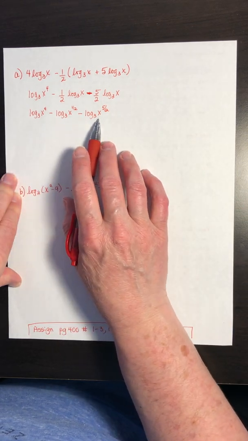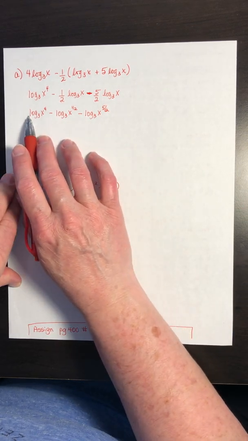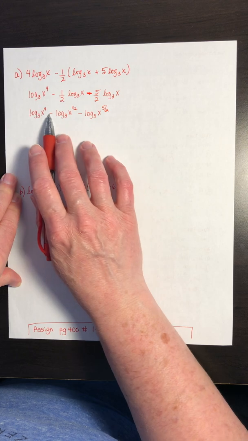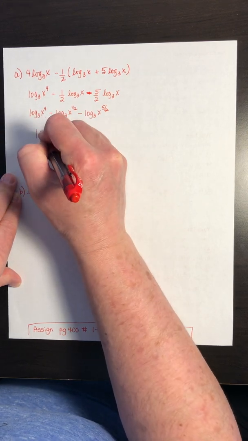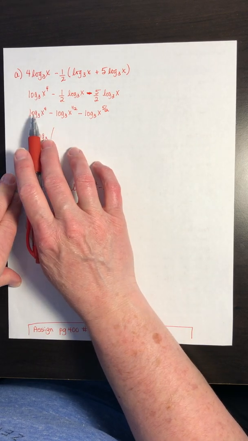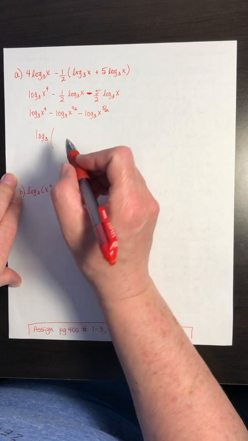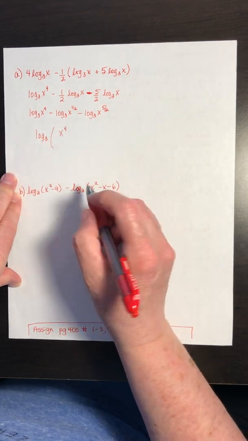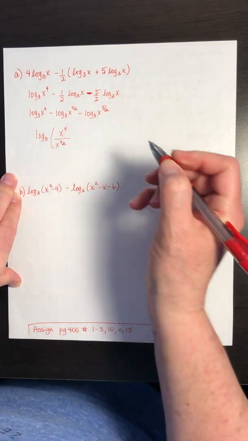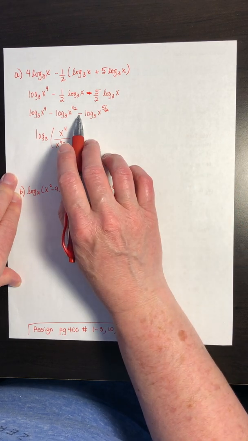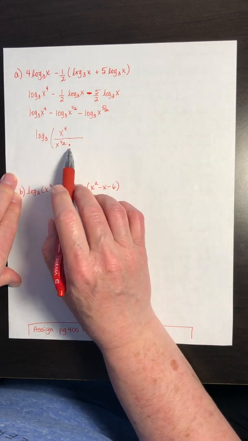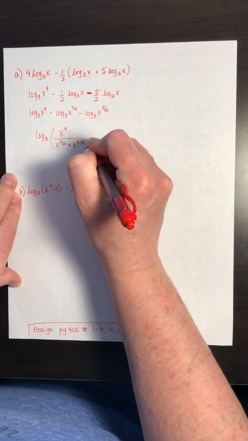So now when I take a look at this, 3 individual log terms, no numbers multiplied out the front. I can simplify this using the quotient rule. I see a bunch of subtracting signs, which means that when I go to write it as a single log in base 3, the x to the power of 4, and I guess you can think of it this way, there's like a positive sign out the front, so that automatically makes it go on the top. The minus sign says that we're going to divide this x to the power of a half, and another minus sign, which means again we're dividing. So it's going to go in the bottom, dividing that x to the power of 5.